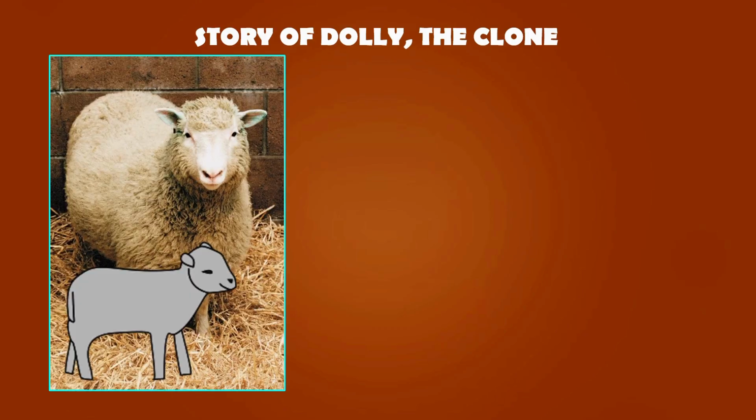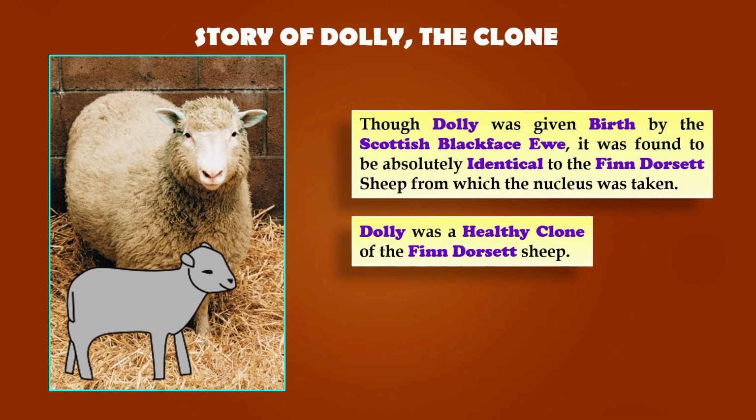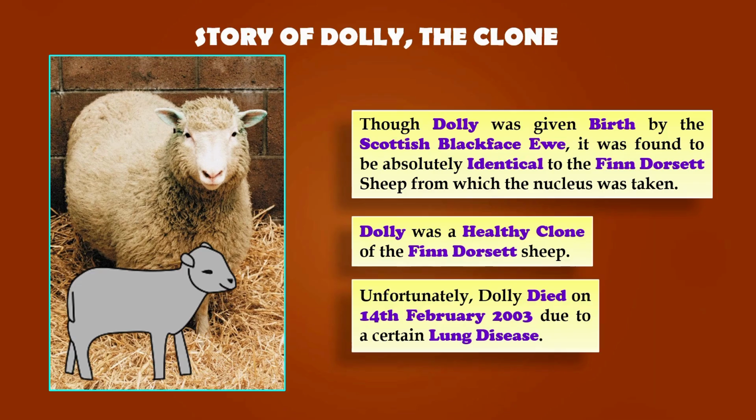Although Dolly was born from a Scottish Blackface ewe, scientists found that she was genetically identical to the Finn Dorset sheep from which the nucleus had been taken. Dolly grew into a healthy clone of the Finn Dorset sheep, showing that the cloning process had been successful. Sadly, Dolly died on 14 February 2003 due to a lung disease, bringing an end to the life of the world's first successfully cloned mammal.